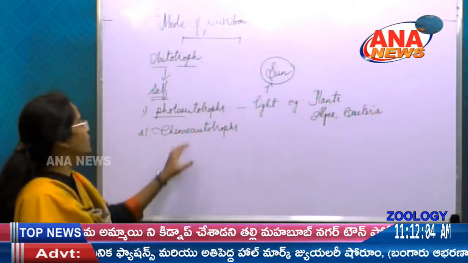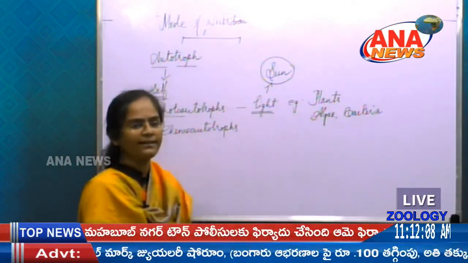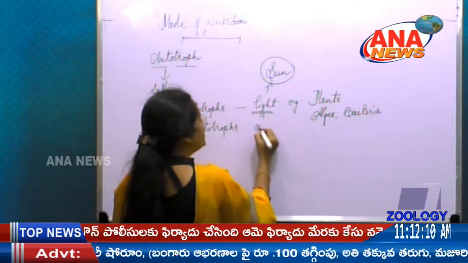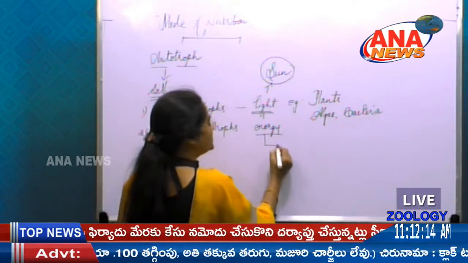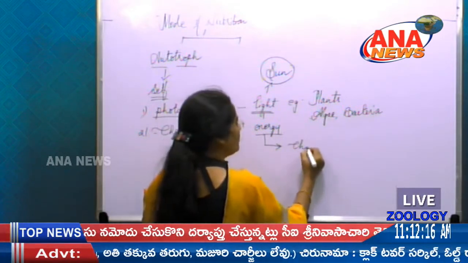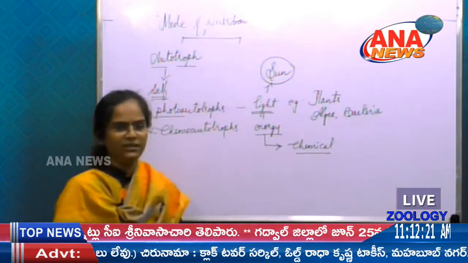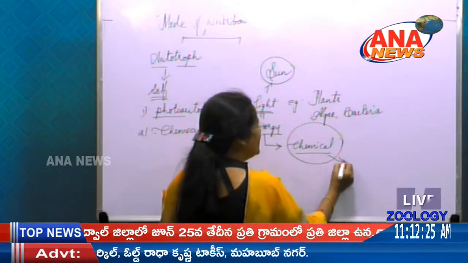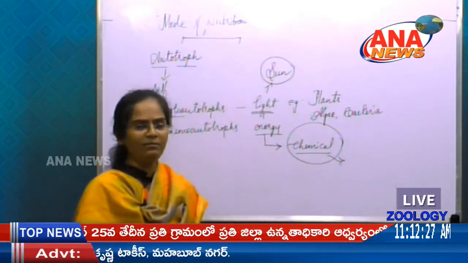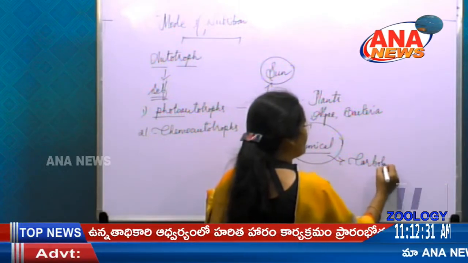Here they obtain energy from the light, and it is converted into chemical energy, and they store it in the form of carbohydrates.